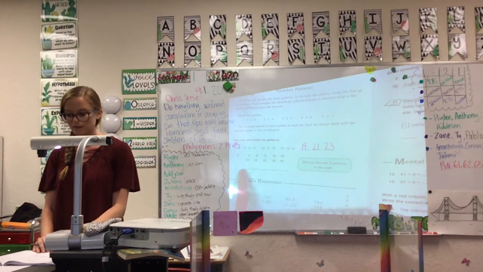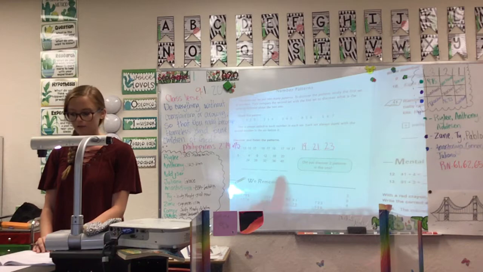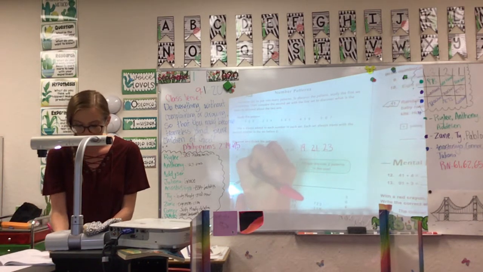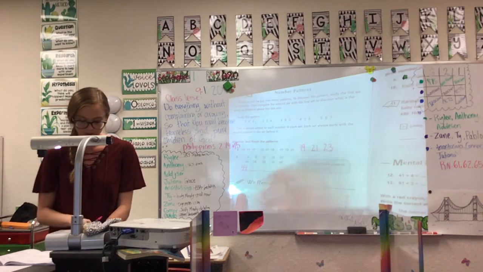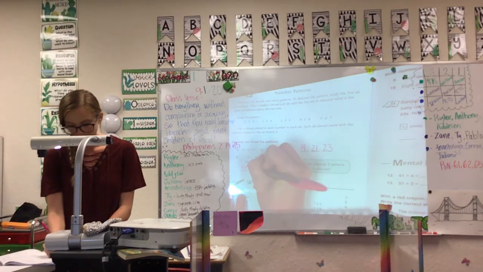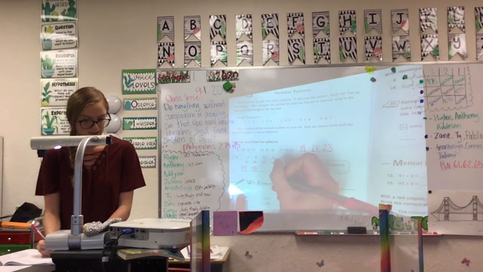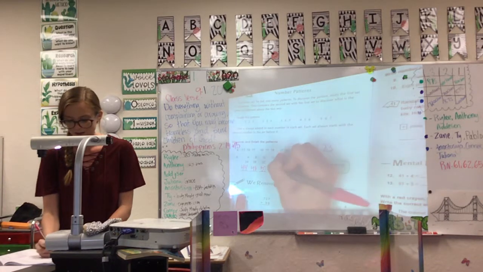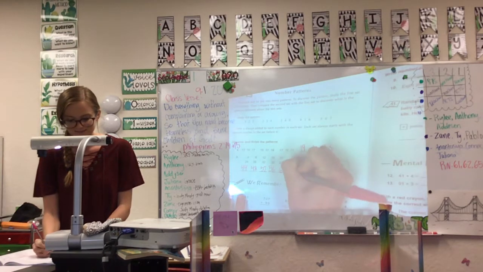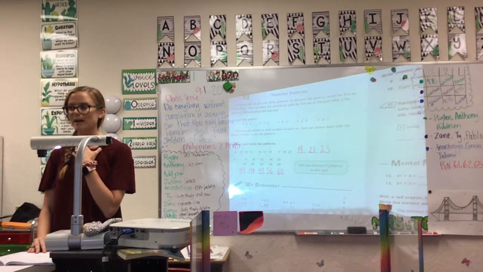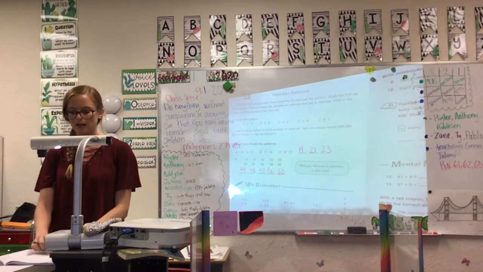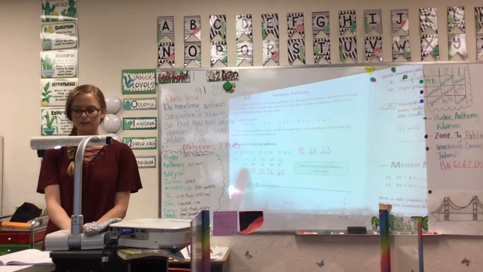So all we have to do is fill in these blanks here. So what would be next? If we left off with 40, the next one would be what, Anthony? 44. And we're just going to keep going up. 48. 52. 56. And 60. Do you notice another pattern too? You notice another pattern other than going up by 4s? Look at the column.